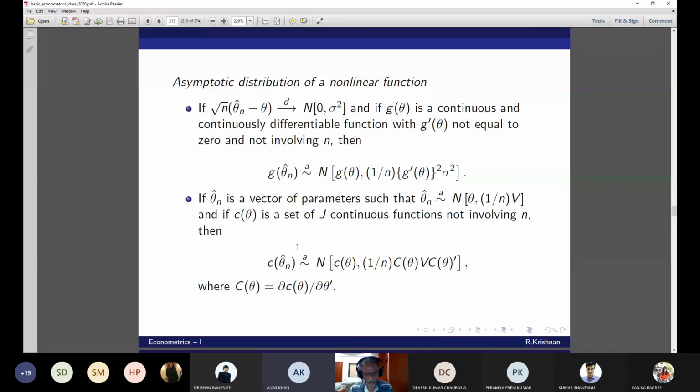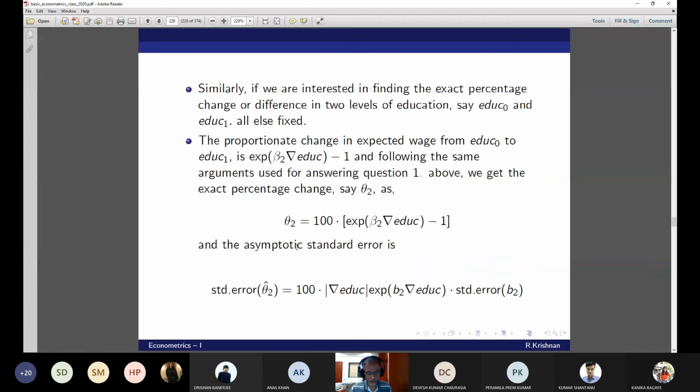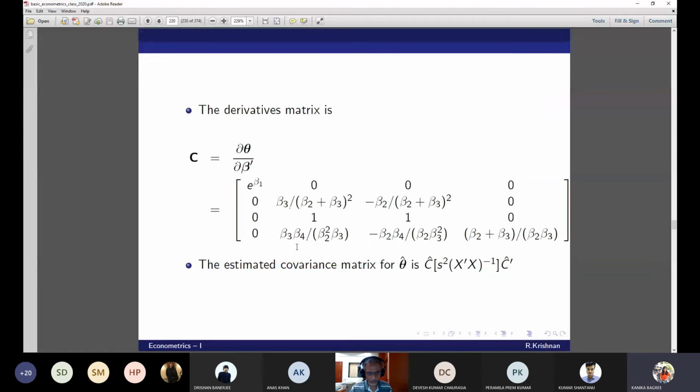Now, theta is a vector parameter. This is exactly what I'm using, the second bullet point. Am I right? Yes, sir. Okay. Now, Kanika, what were you saying? Sir, I have a question, sir. Why aren't we cancelling beta 3? We are ruling out beta 3 is equal to 0 here, right? Beta 3 and beta 2 is equal to 0 here. Yeah, no, I think so.